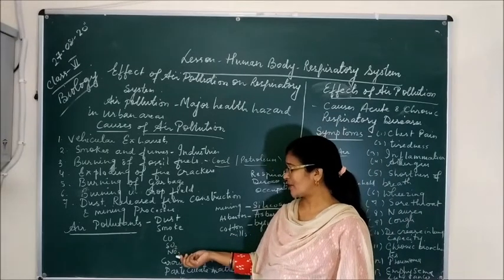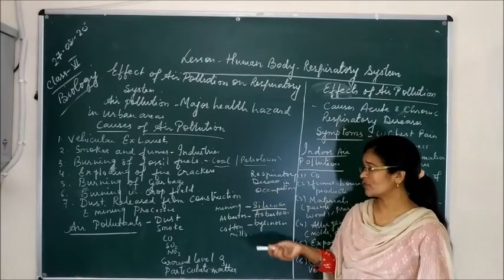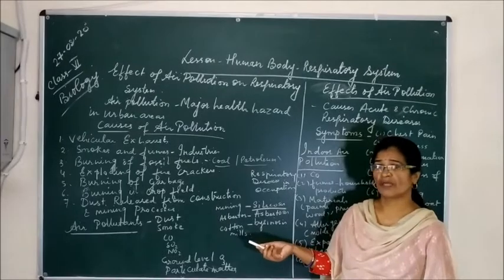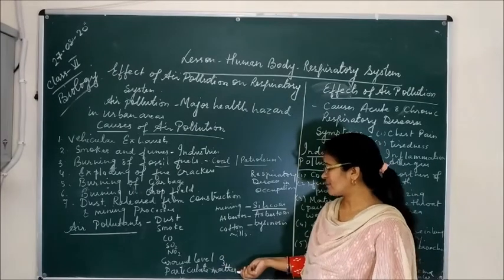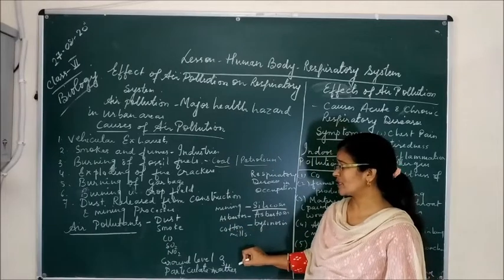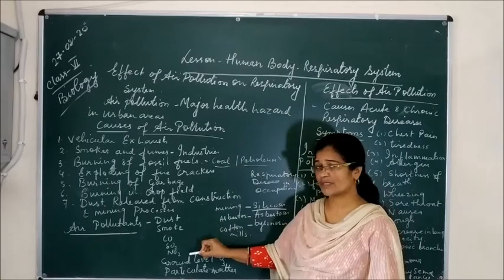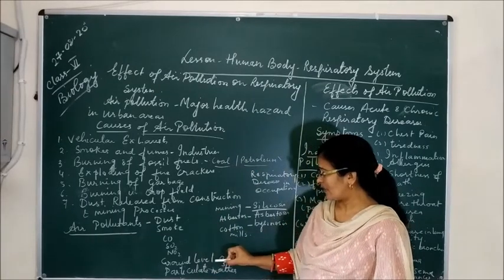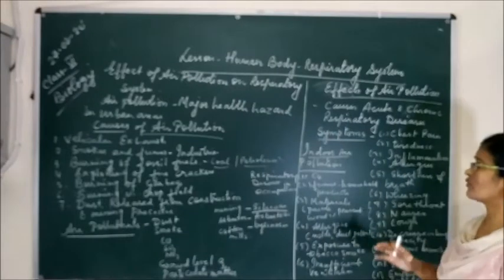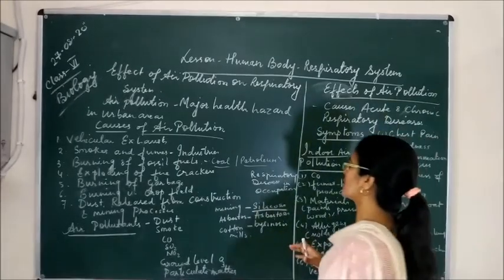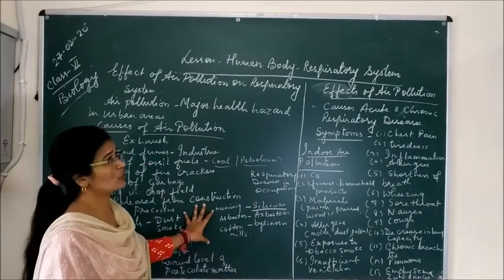Now sulfur dioxide and nitrogen dioxide gases are released from burning of these fossil fuels especially, and also from the industries. Then ground level ozone and particulate matter. So these are some of the air pollutants which cause air pollution: dust, smoke, carbon monoxide, sulfur dioxide, nitrogen oxide, ground level ozone, as well as particulate matter. Now we will study the effects of these different air pollutants which are released from different activities, either indoor or outdoor.